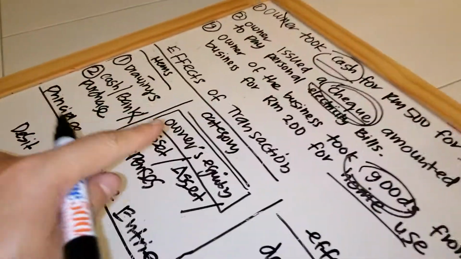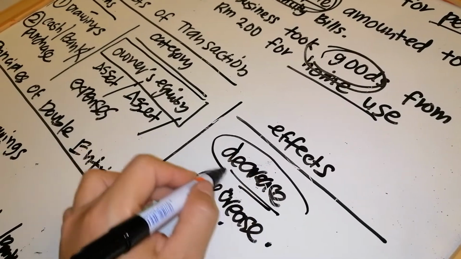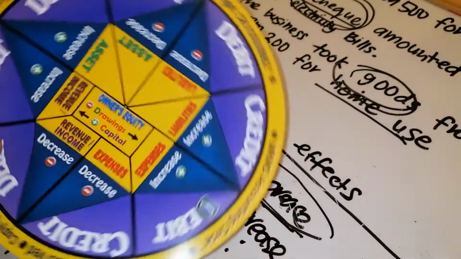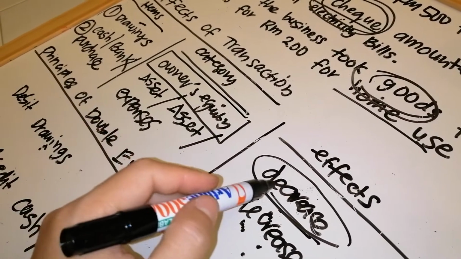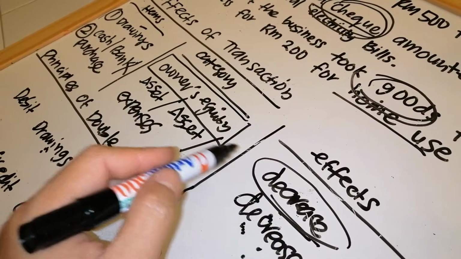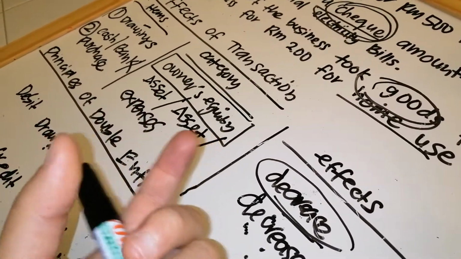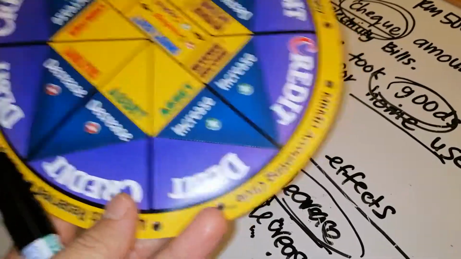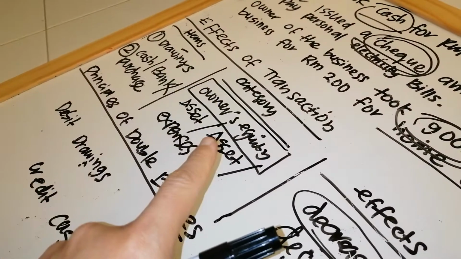If you use alphabet, don't look at this decrease because you cannot use this one. Drawings do not have the pie, they are only in the box. So do not look at this one. You only look at this when it is asset, liabilities, revenue or expenses, which have their pie chart. So for owner security you use the 3 techniques.